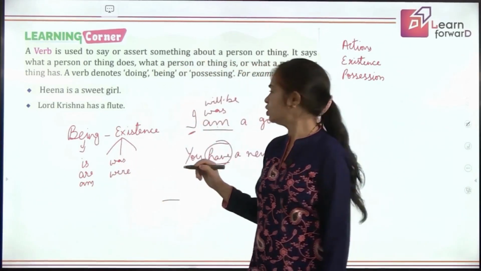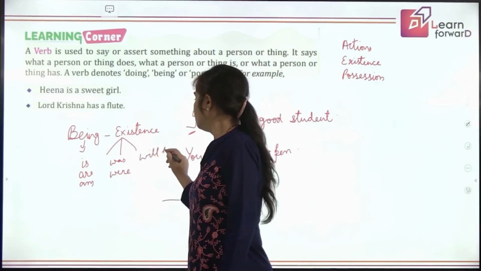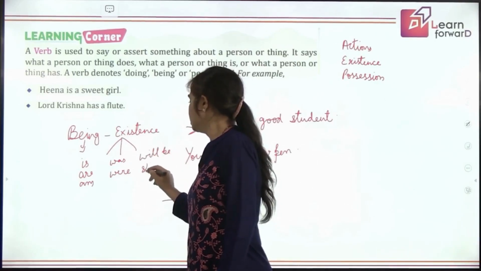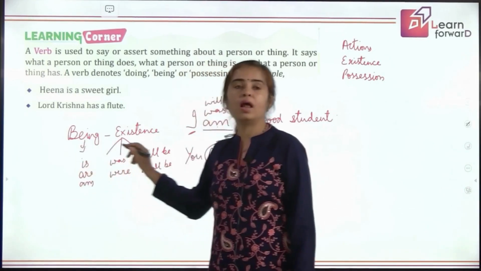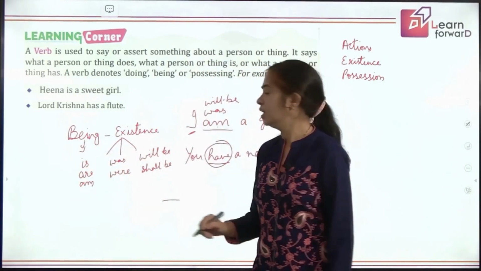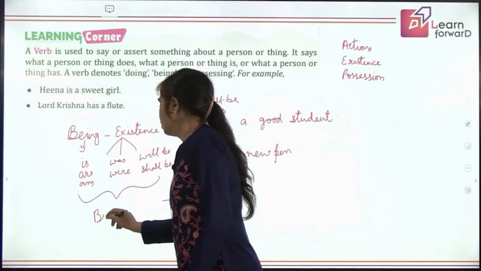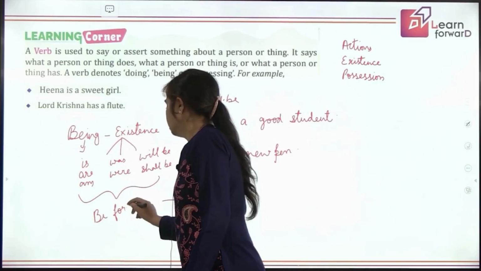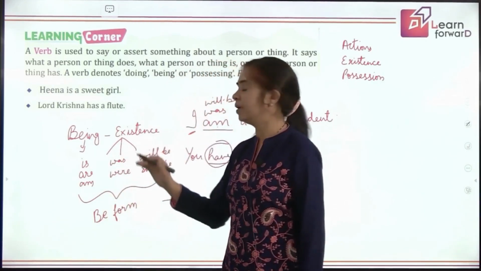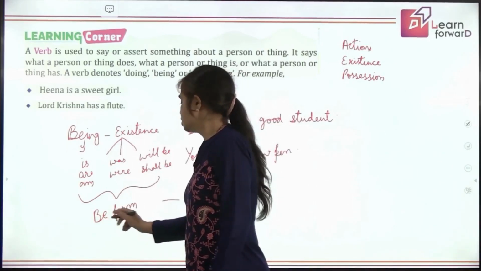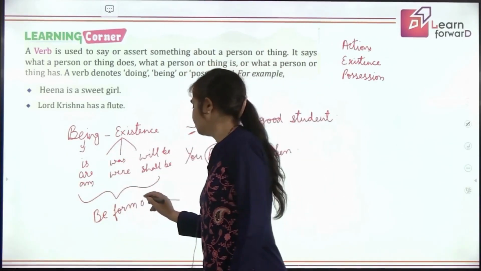And in future, what do you use? Not only will, shall, children, we use will be, shall be. So the words that I have written here, these all are the forms of be. We say these are the be form of verb. In different tenses, we use different words, and depending on the subject, it changes its form. So these all are the be form of verb.